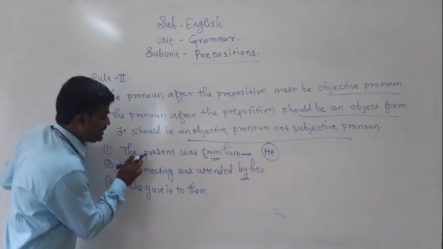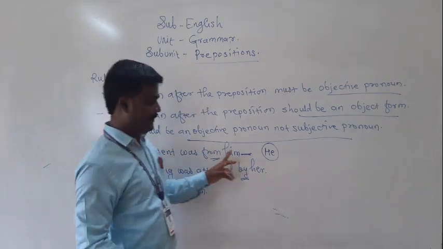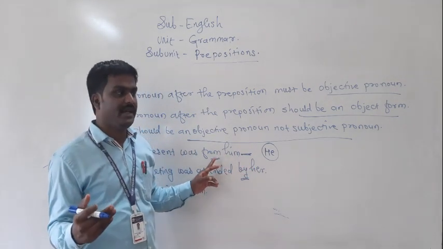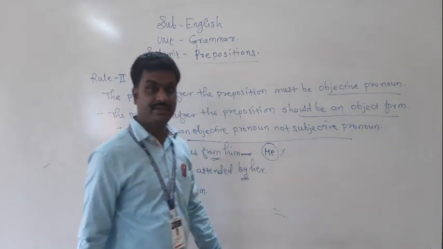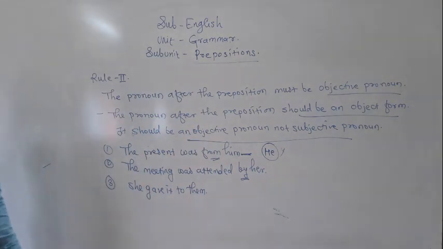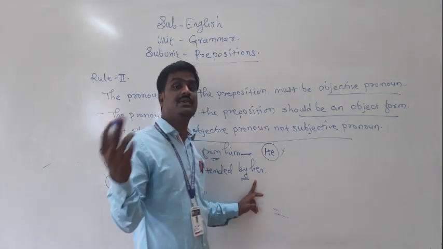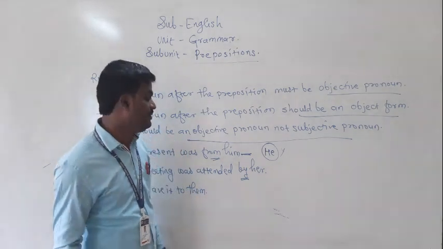See why this statement is correct? The present was from him. "Him" is an objective pronoun. But instead of "him", if I write "he", then this statement will be wrong. Understood this? Another point: the meeting was attended by her. "She" converts into "her". "She" is a subjective pronoun, "her" is an objective pronoun.